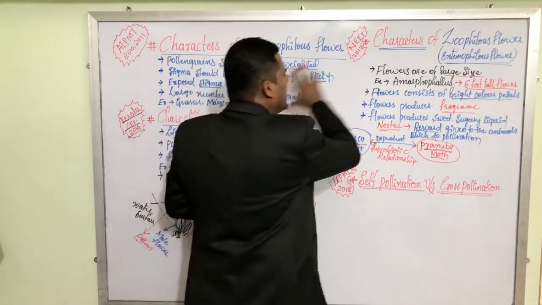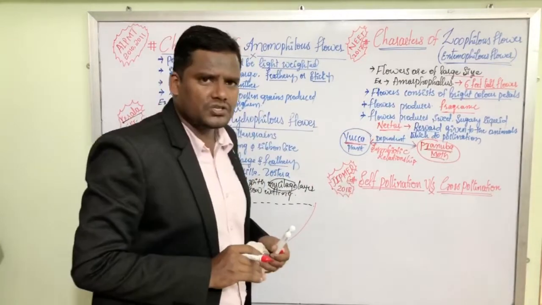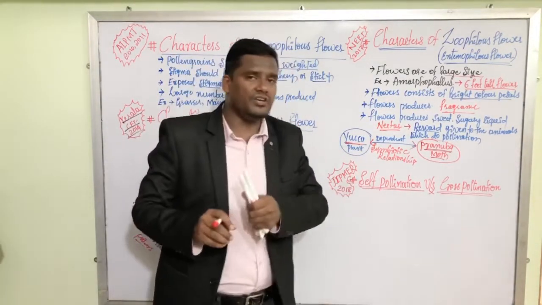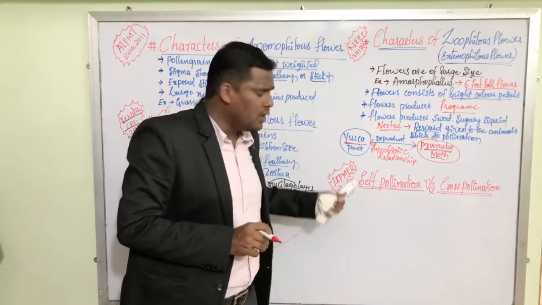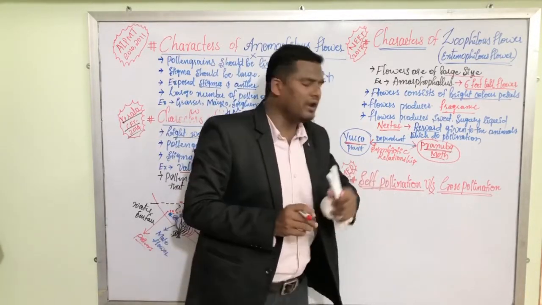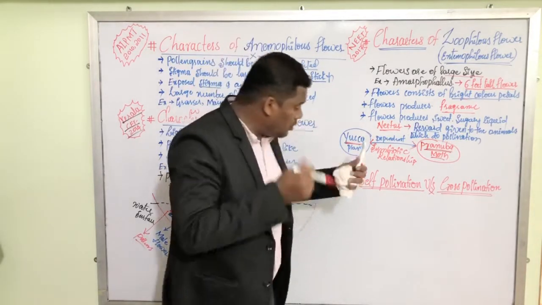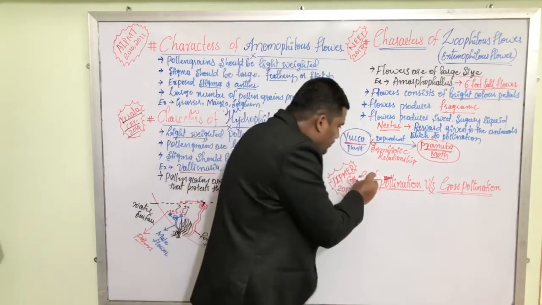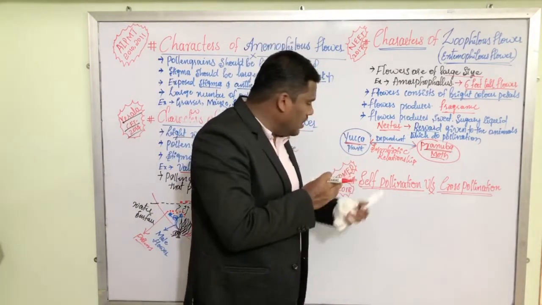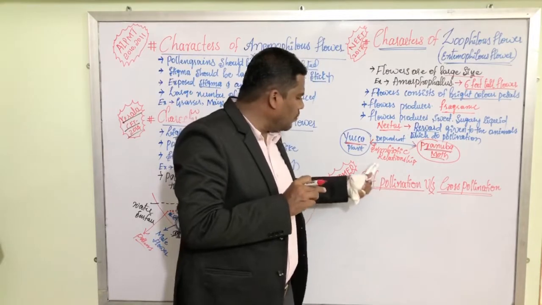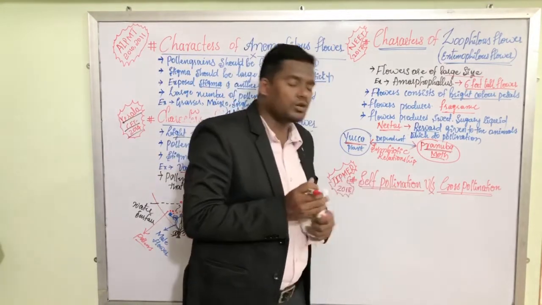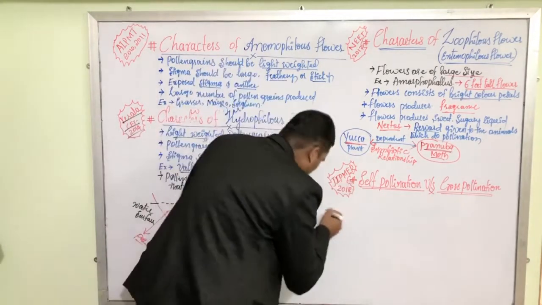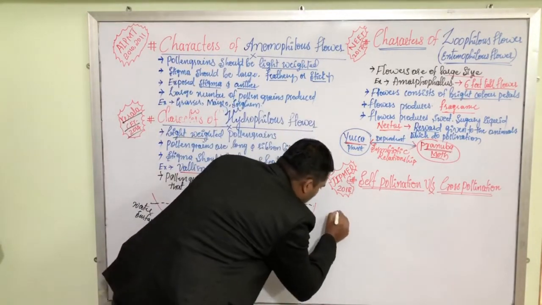Now, after understanding the three types of flowers, Anemophilous, Hydrophilous and Zoophilous, and their characteristic features, lastly we'll discuss self-pollination and cross-pollination. To differentiate between these two, or to judge which pollination is better for a plant, we have to know what self-pollination and cross-pollination are. To understand that, here I am drawing a situation. For example, here we have a plant.